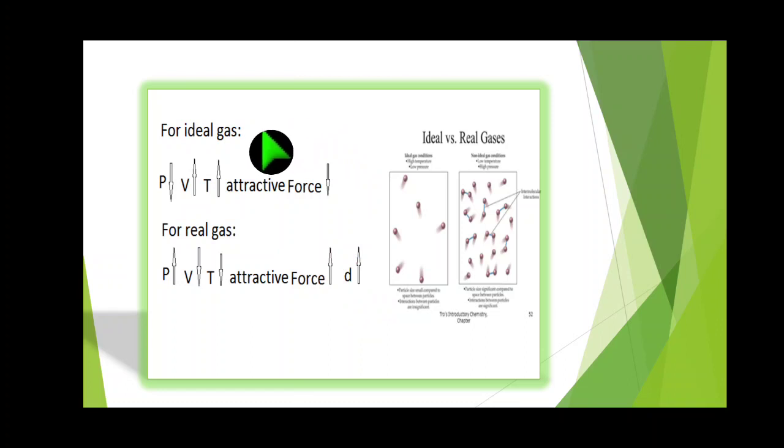Suppose for ideal gas, it is the opposite of real gas. Pressure decreases, volume increases, temperature increases, attractive force decreases. The molecules are freely moving. Suppose the temperature increases, what will happen? Volume automatically increases, so pressure decreases, and the attractive force between the molecules decreases, right?